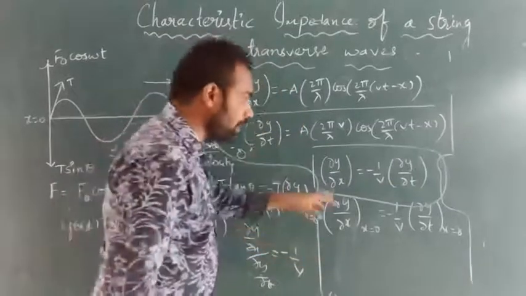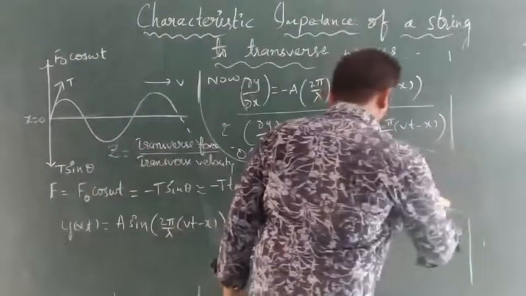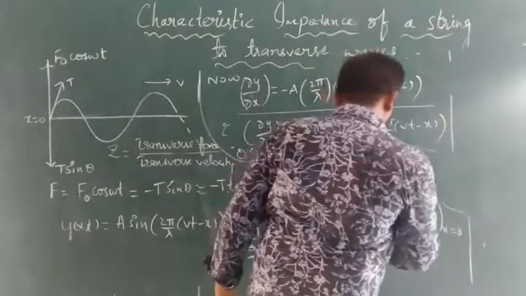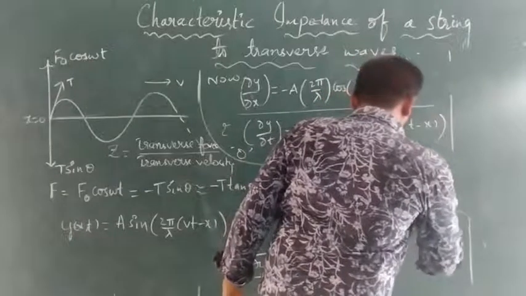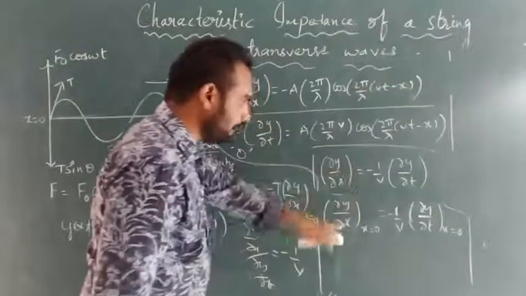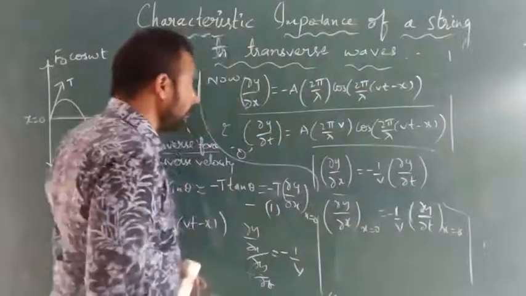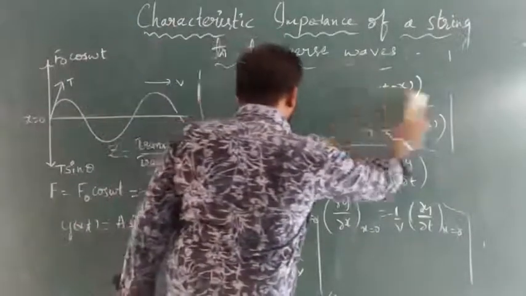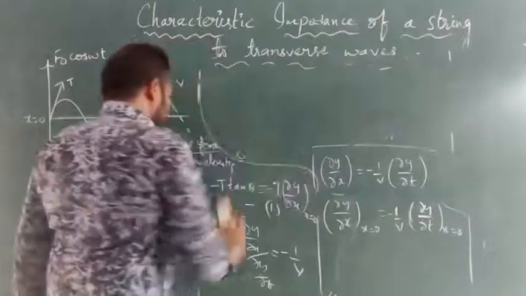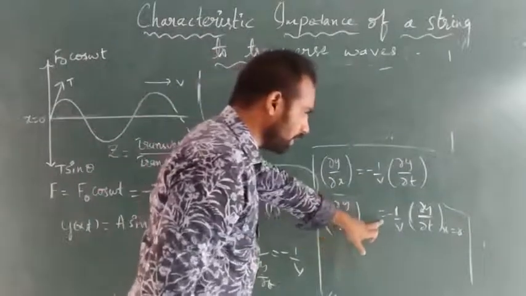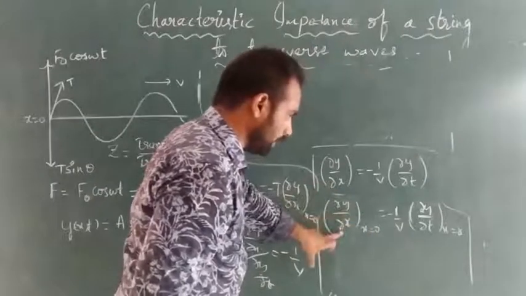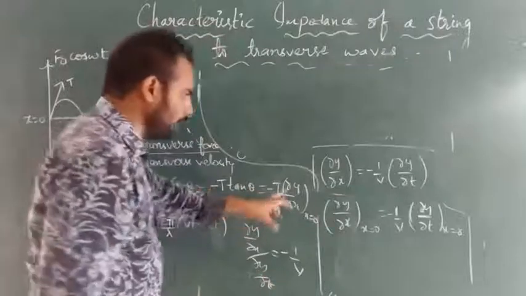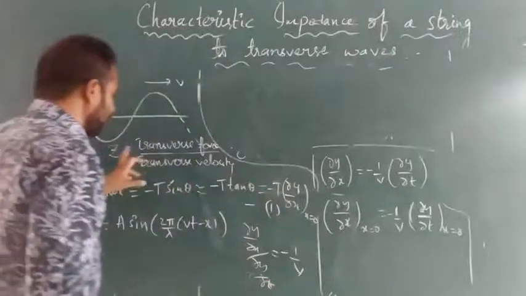We got this value. Now we are taking this value at x = 0. I am noting these values. See here, ∂y/∂x at x = 0, we are going to find this value. Substituting this value here, we will get whatever value we are going to find.